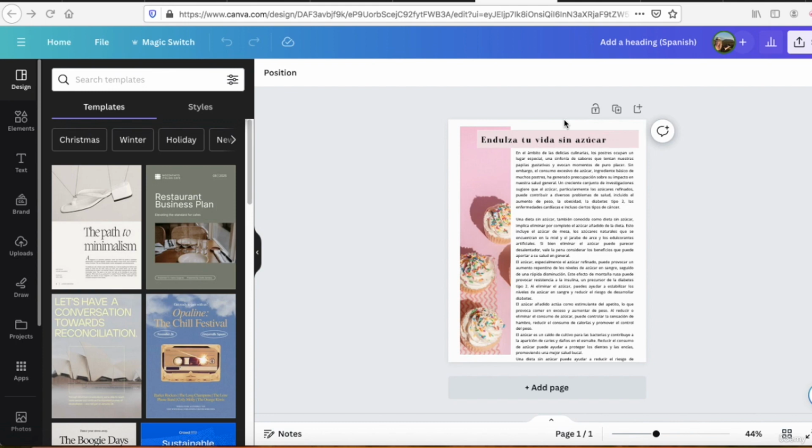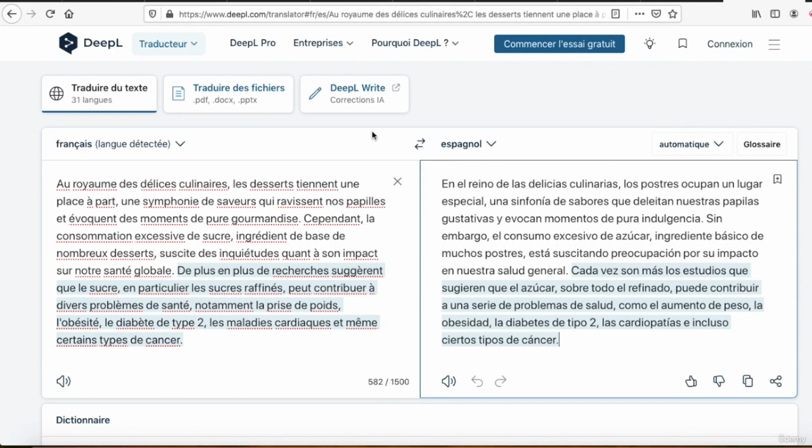Personally, I can read Spanish and Italian, so it's easier for me to say if it's a good translation or not. But for example, I don't speak German, and so if I want to translate something in German and I'm not sure about the text, I use DeepL, which is very useful to check if there are no mistakes, because when you translate in another language, it's very easy to have some mistakes, like a nonsense, something very different, and you don't want to publish books with bad translation, so DeepL is great to double check.